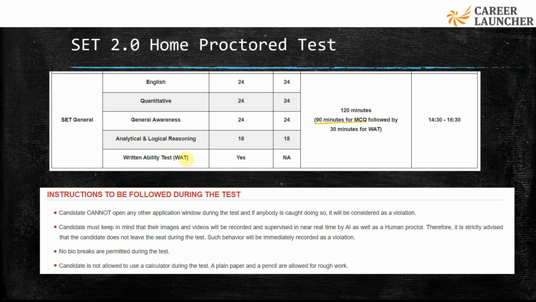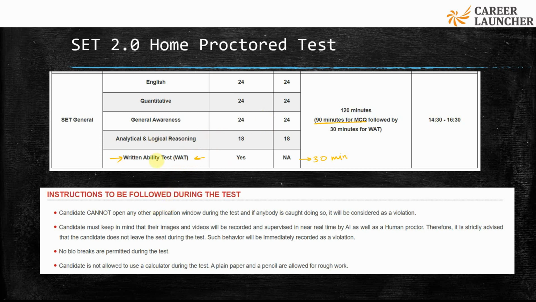And there is a new section, the verbal ability test, which has been introduced. This would be a 30-minute test which will be evaluated only if you are shortlisted after the MCQ test. We'll discuss all of this today.